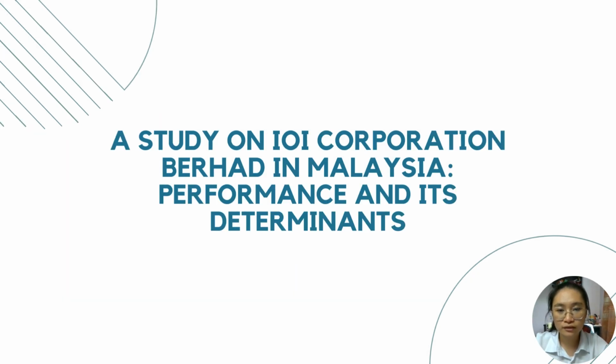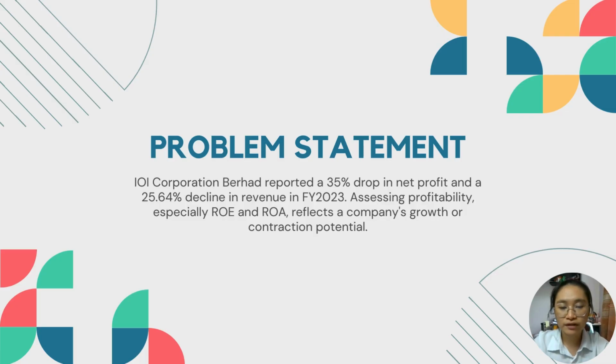The title of the research is a study on IOI Corporation Berhad in Malaysia, which will investigate its performance and its determinants. The problem faced by IOI Corporation Berhad is the drop in their profitability, with a 35% drop in the net profit and a 25.64% decline in the revenue in the fiscal year of 2023. By assessing its profitability, especially based on ROE and ROA, it will reflect the company's growth and contraction.